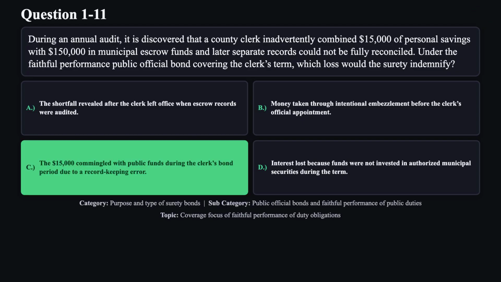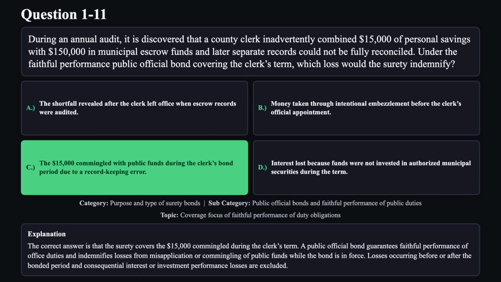The correct answer is C. The correct answer is that the surety covers the $15,000 commingled during the clerk's term. A public official bond guarantees faithful performance of office duties and indemnifies losses from misapplication or commingling of public funds while the bond is in force. Losses occurring before or after the bonded period and consequential interest or investment performance losses are excluded.